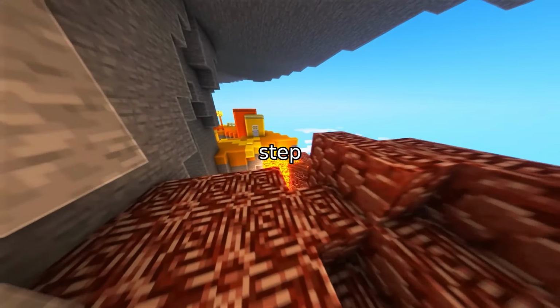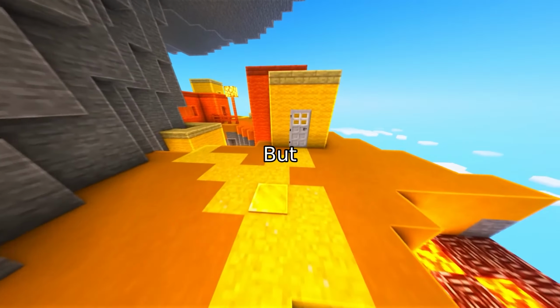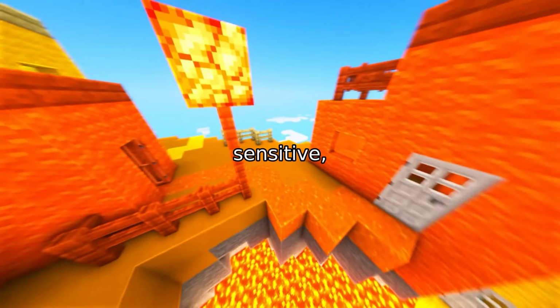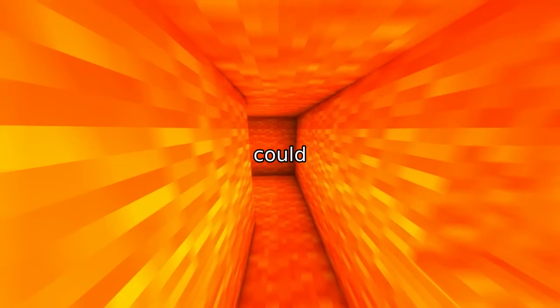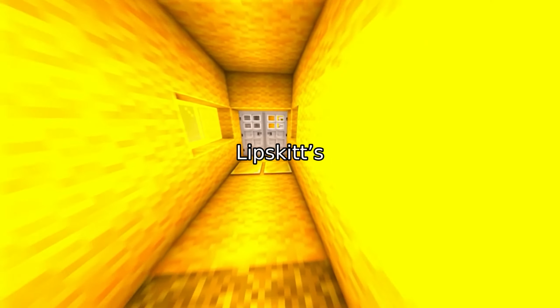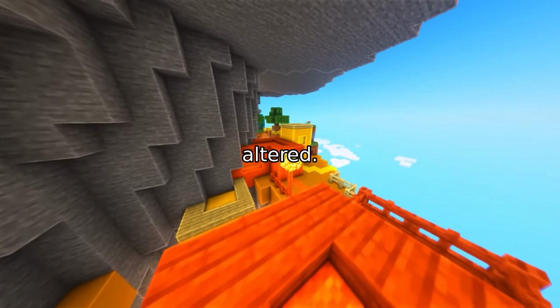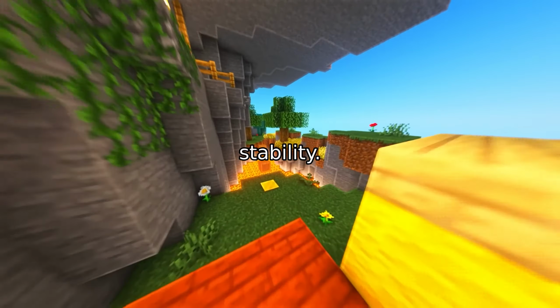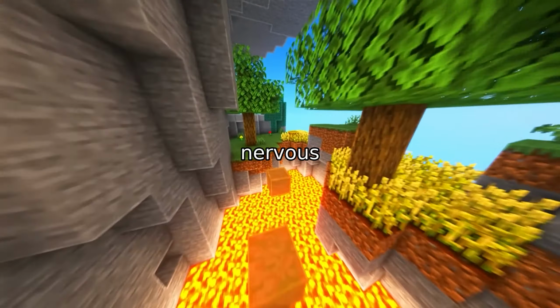Think of a neural network as a complex recipe. Each layer transforms data step by step, like ingredients in a dish. But here's the catch. If the recipe is too sensitive, a tiny tweak, like a single pixel shift, could flip the whole outcome. That's where Lipschitz constants come in. They measure how much the final result changes when inputs are slightly altered. A low constant means stability. A high one means the network is as skittish as a nervous horse.